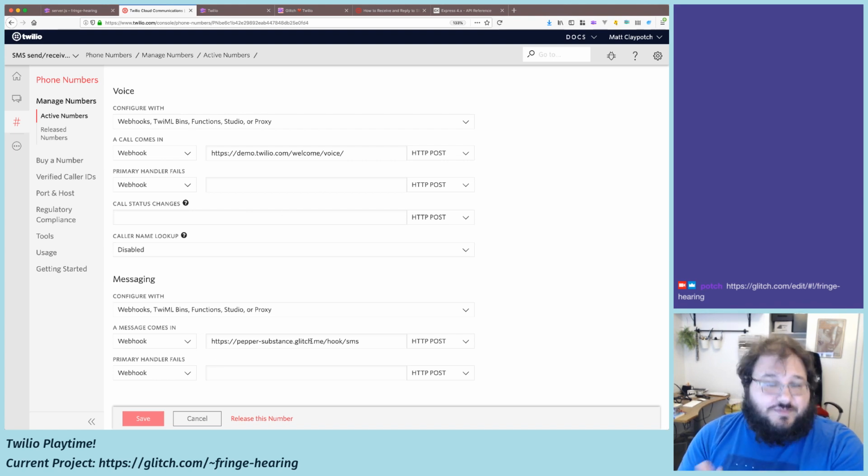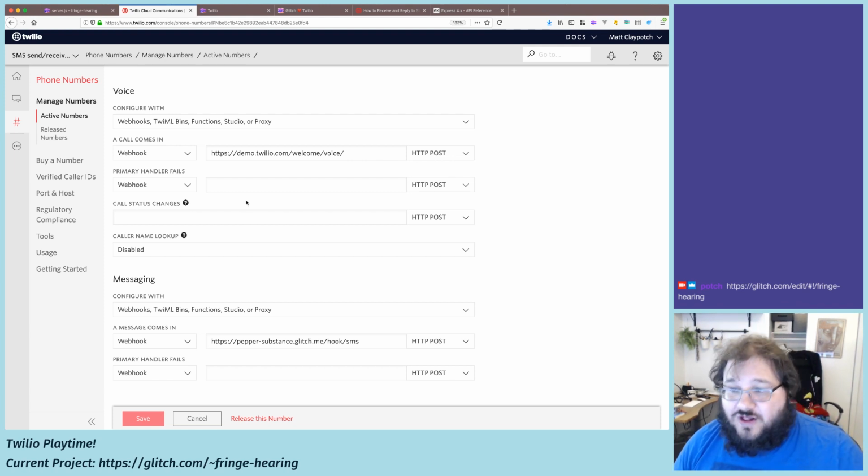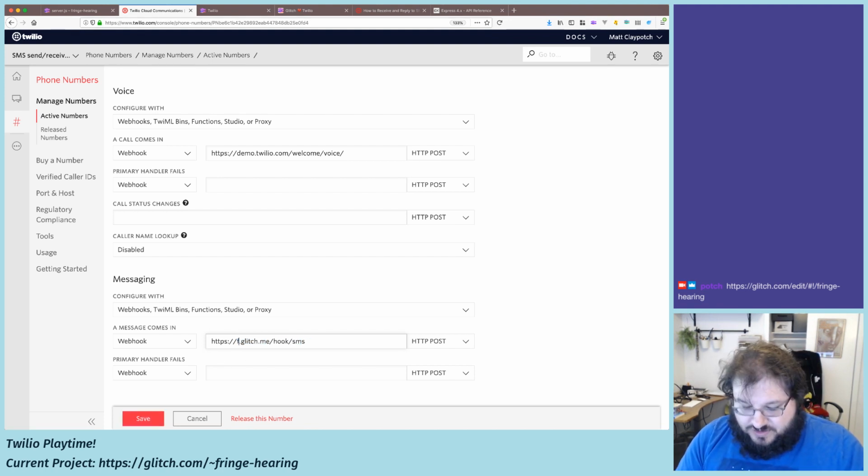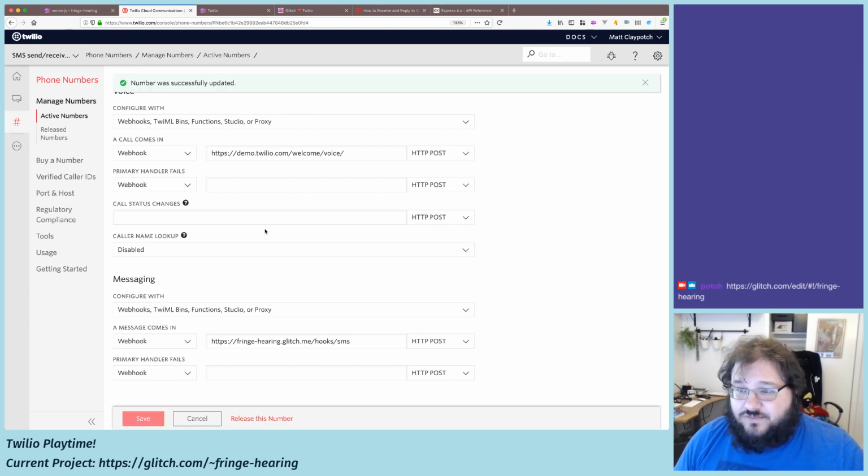I have this phone number that I've picked out from Twilio, and when I message it, it can do things. If I call it, it can actually call a webhook. But I'm not worried about phone calls. I'm worried about SMS messages down here. So I can go down here and say, when a message comes in, contact a URL. Right now, we have a previous app's URL here from some experimentation before the stream. But we're going to do Fringe Hearing, which is the name of our app. And the URL, I believe, is hooks SMS. Let me take a look. And so if I hit save, now when I text this phone number, it's actually going to call this URL.